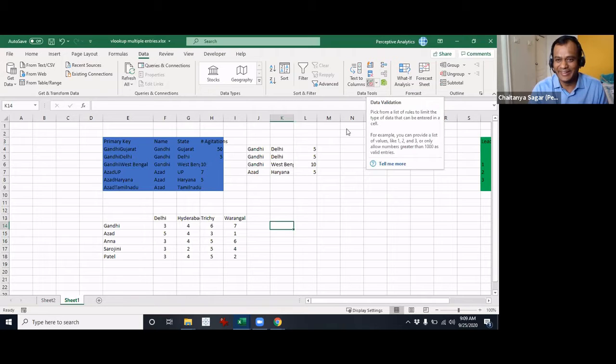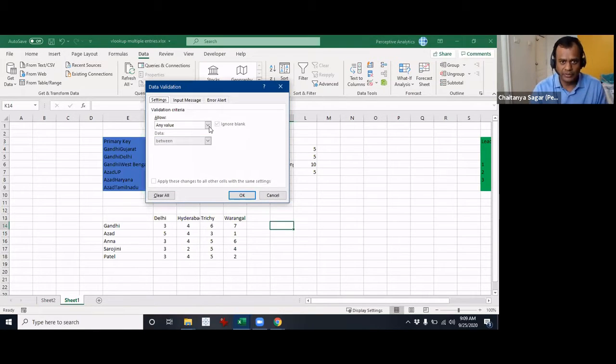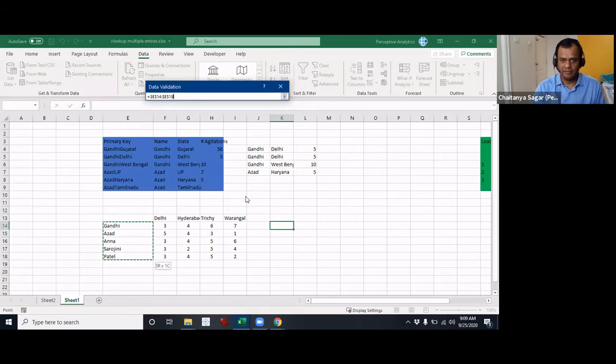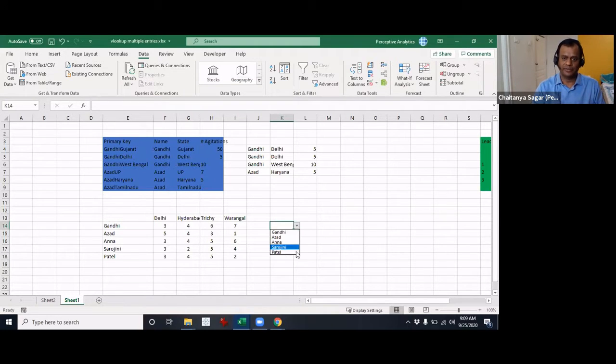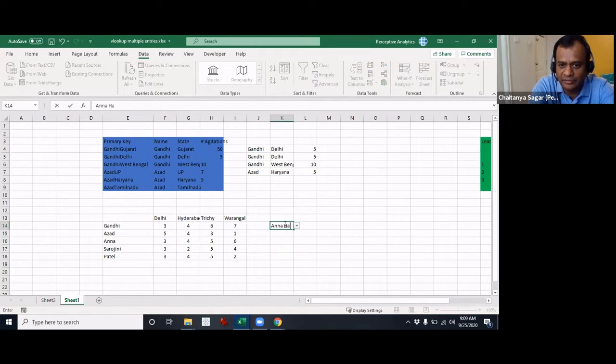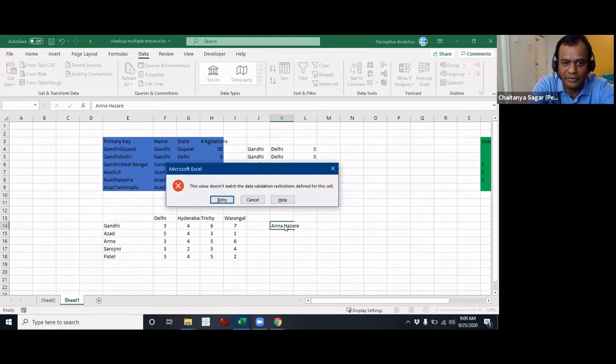So go into this one. Then what you do is you select what's called a list. And in the source, you just select the range. I assume this is automatically checked: it's called in-cell dropdown. If you click on that, it will create a dropdown, and it will not accept anything else apart from this. For example, if instead of Anna I put in Anna Hazare, it would not accept, because it would only accept the pre-populated ones.